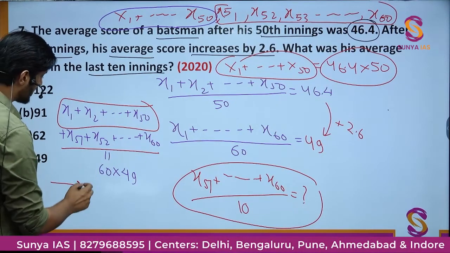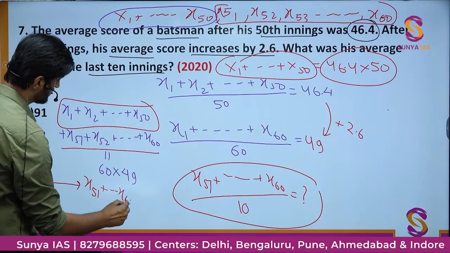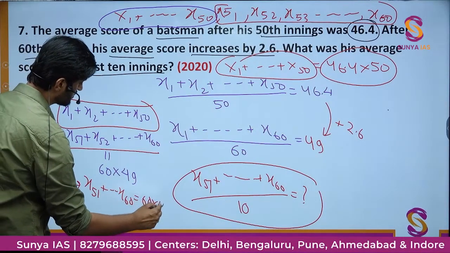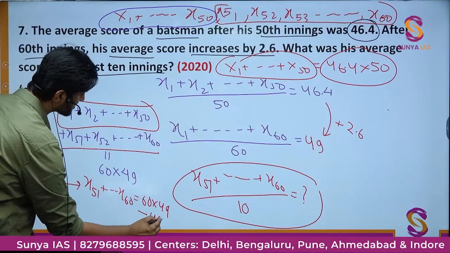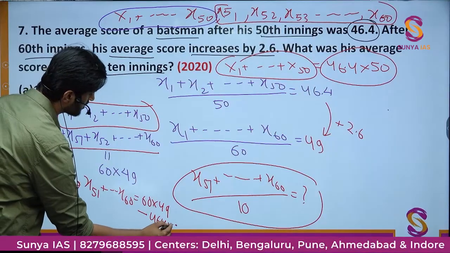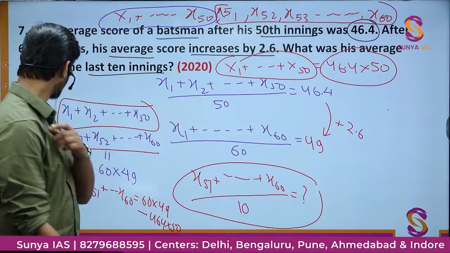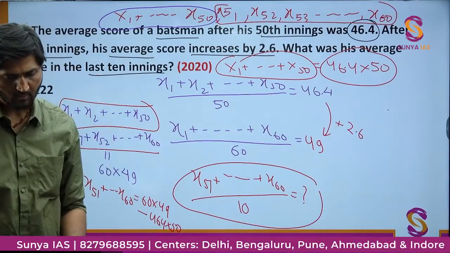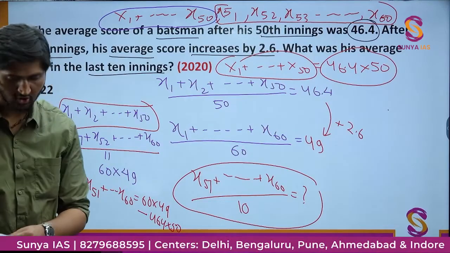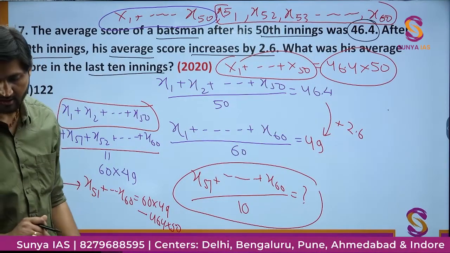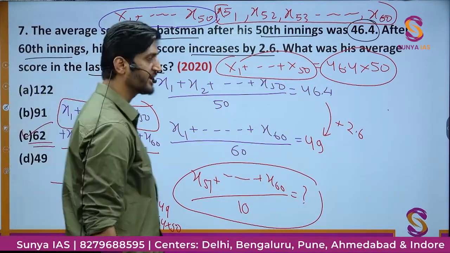Here you can easily find out the sum of x51 to x60 to be 60 into 49 minus 46.4 into 50. If you calculate further and divide the value by 10, you will get the right answer to this question. And I think the right answer is going to be how much? Let me just check it out. So the right answer is going to be 62. So option number C will be your correct answer in this question.